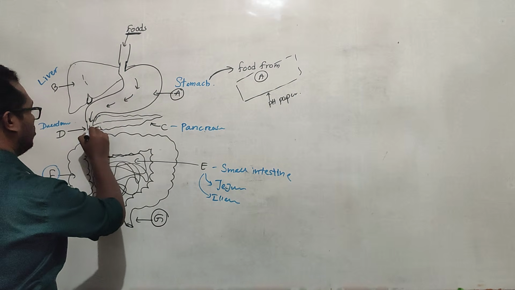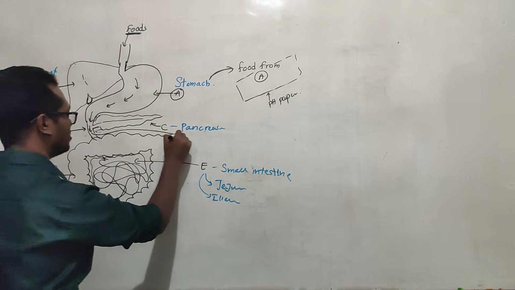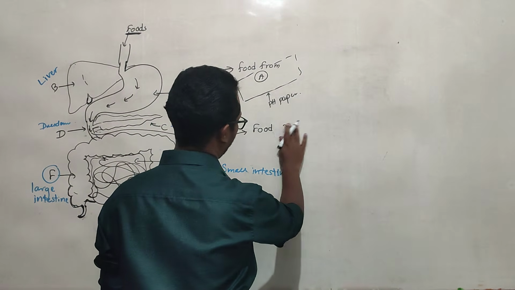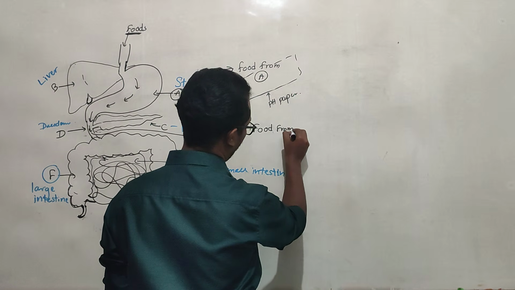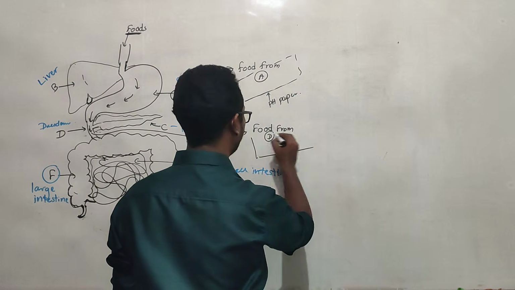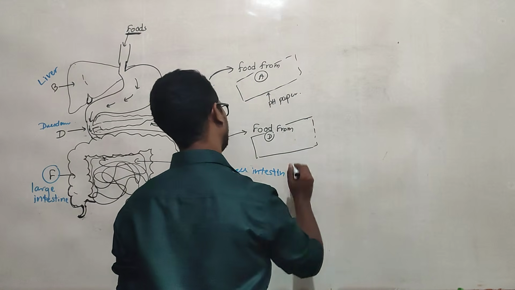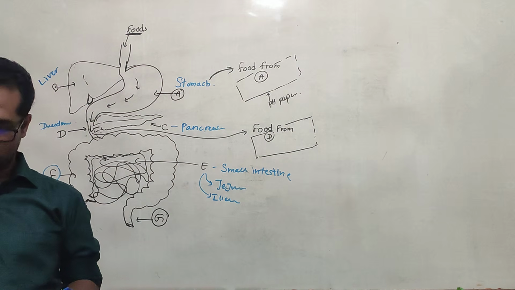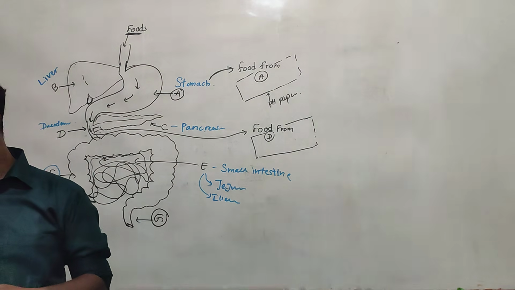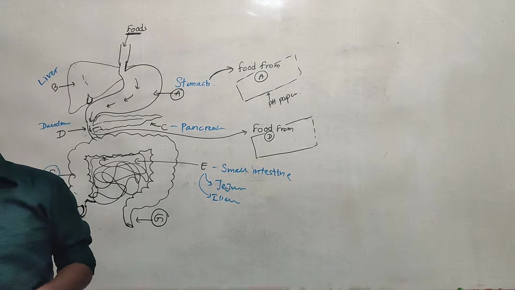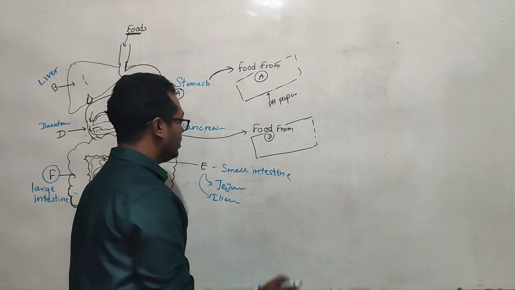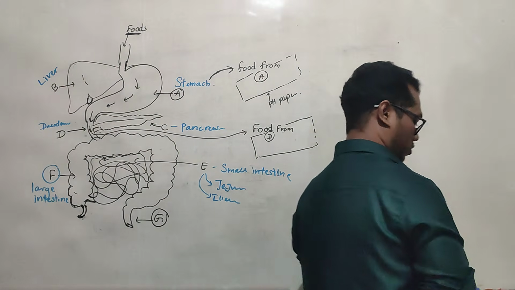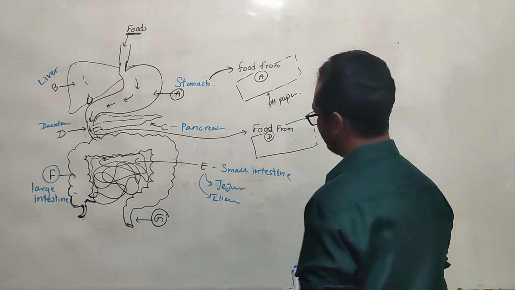Okay, right. Now we take some food, so I take food from D, and again we put that food onto the pH paper. Now what should be the color of this pH paper? The color changes, and according to the color changes we have to find out the pH values. Not the exact value, we should guess the value.